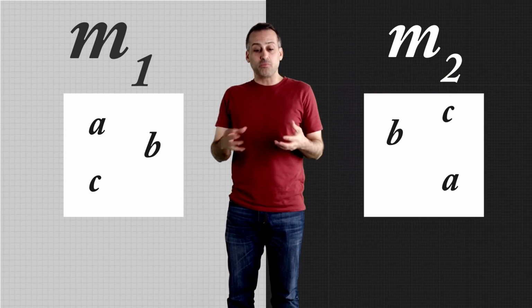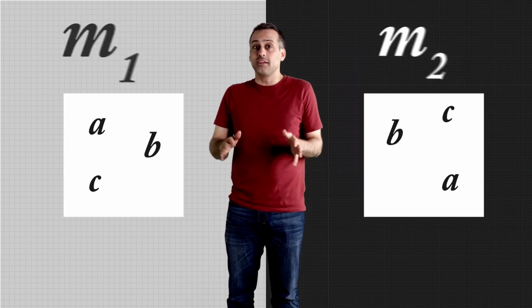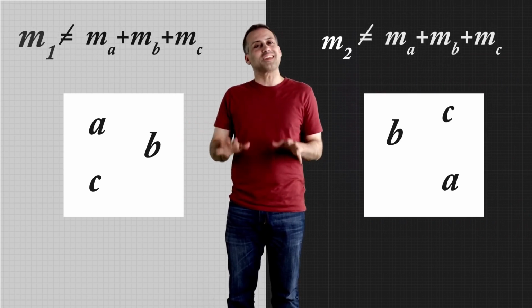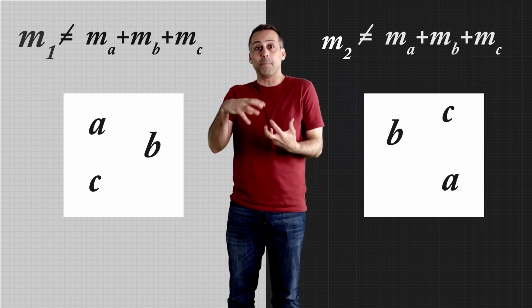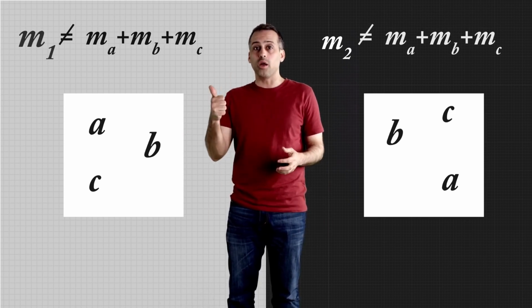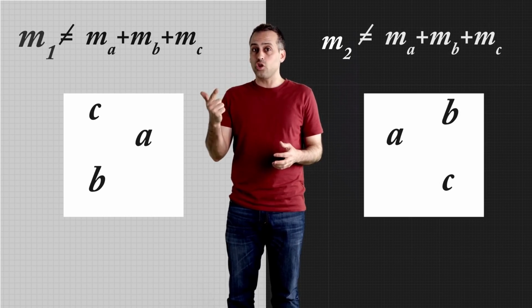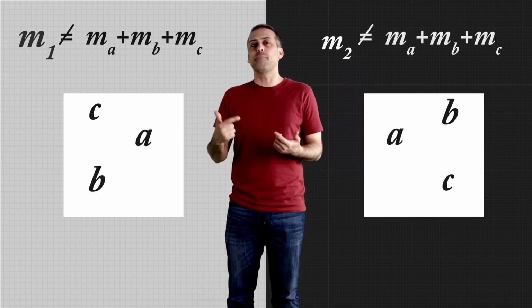The mass of something that's made out of smaller parts is not just the sum of the masses of those parts. Instead, the total mass of the composite object also depends on 1, how its parts are arranged, and 2, how those parts move within the bigger object.